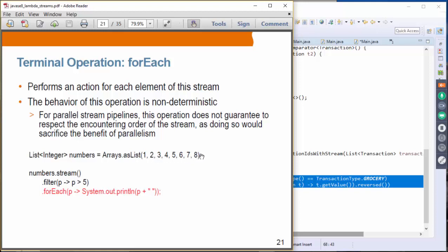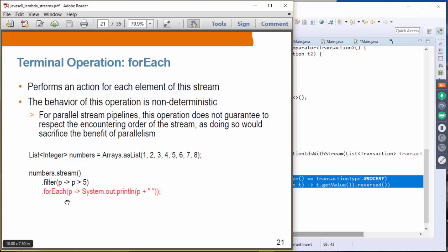So suppose you get the stream of 1, 2, 3, 4, 5, 6, 7, and 8, and here what we do is we are going to filter only the numbers that are greater than 5, and then for each of the numbers that is greater than 5, we are going to perform this operation. So we're going to just print things out. But what I'm saying here with this bullet is that the order of the stream is not guaranteed. In general it will be in order, but that's not guaranteed.